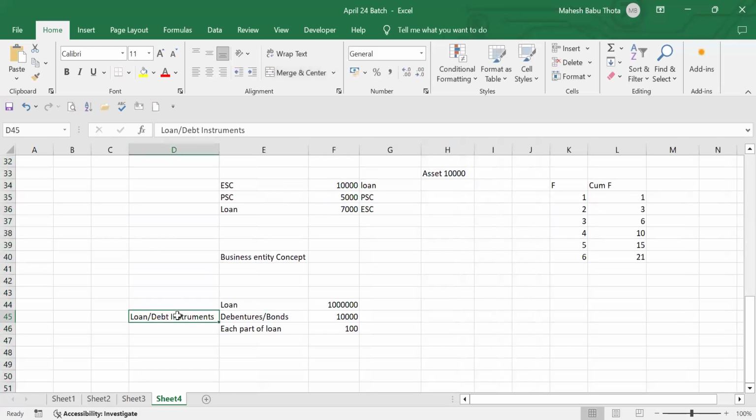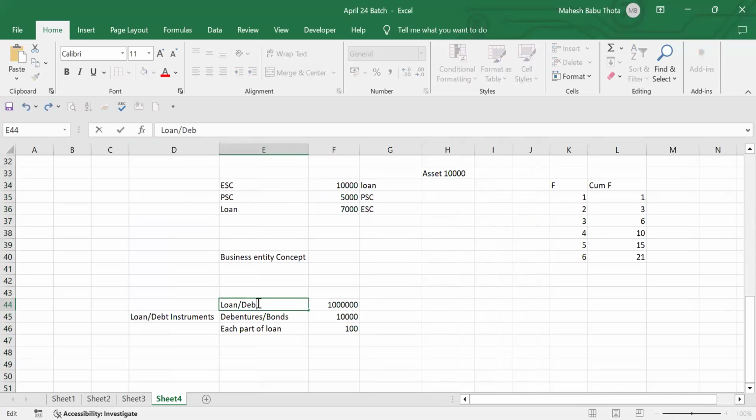So in these debt instruments, the loan requirement, whatever the company required, loan or a debt, they have divided into 10,000 debentures or 10,000 bonds. Each debenture or bond value is how much? 100 rupees.